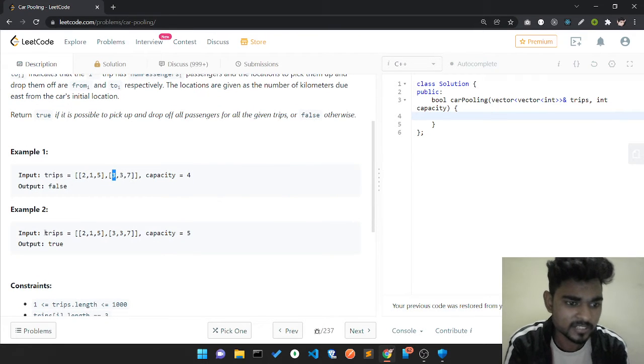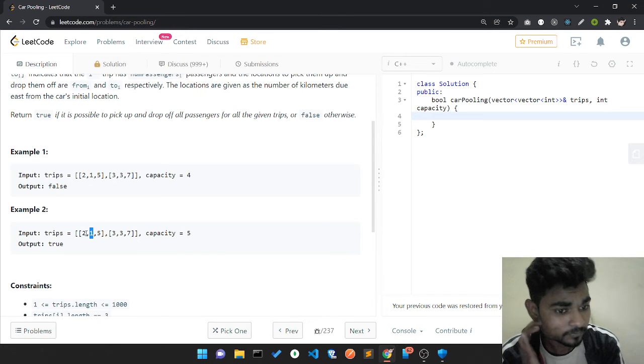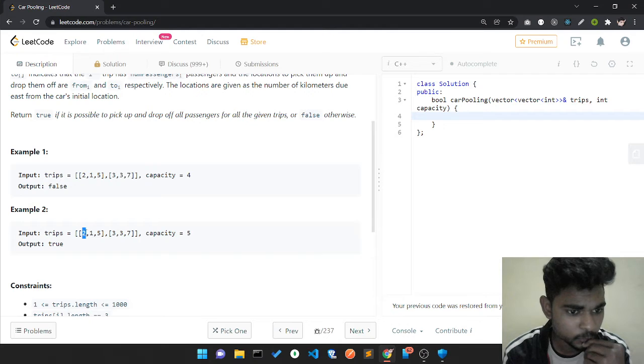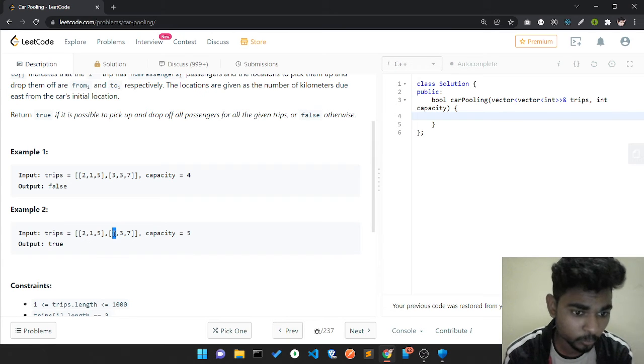Let's understand the question using this second example. At position 1 kilometer, two passengers sit in the car. At position 3, these two are not dropped off because they want to go to 5. At kilometer 3, three more passengers get in, so the total number of passengers at that time is 5, and the capacity is also 5.